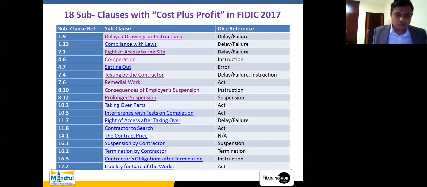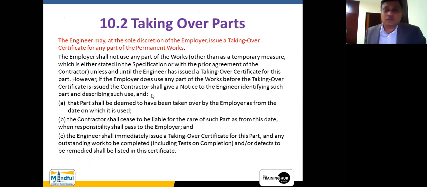Right, now let us go into the next part. It says taking over parts. Now, this is a very, very important thing. I think you may have heard about sectional completion and partial completion, isn't it? Now, sectional completion is a defined thing. It is already defined within the standard form of contract, whether or not a particular part of a contract. For example, if you are talking about a mixed use development project, you can see that after a certain period of time, certain parts of the project can be handed over to the employer. Therein, some of the parts of that particular project have to be handed over after some time.